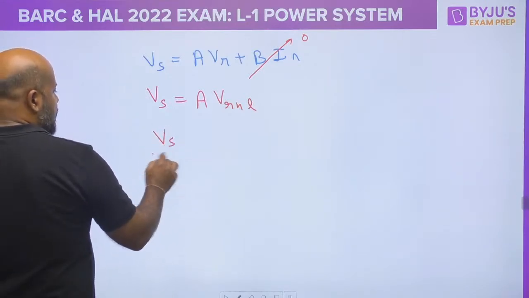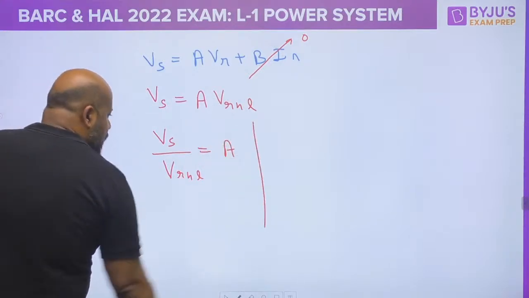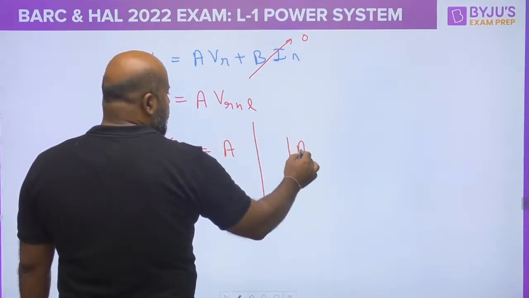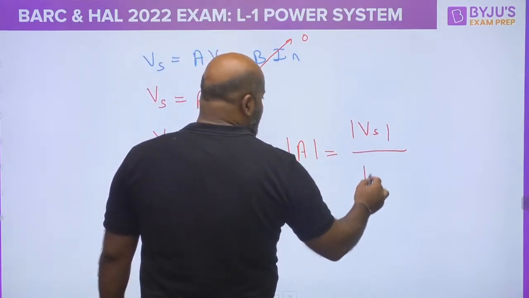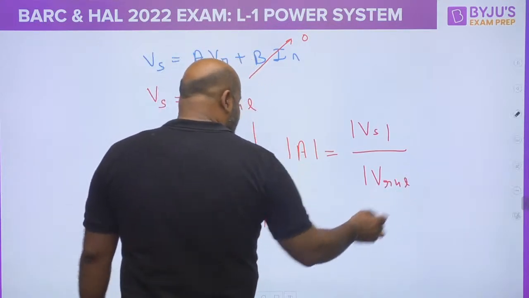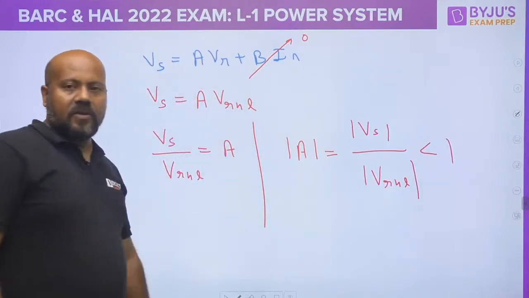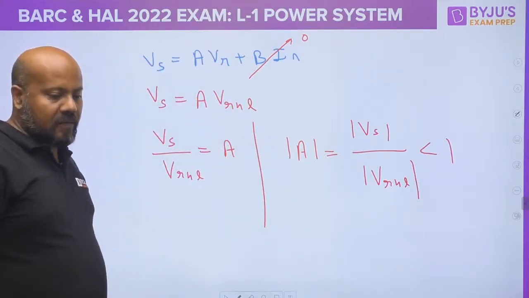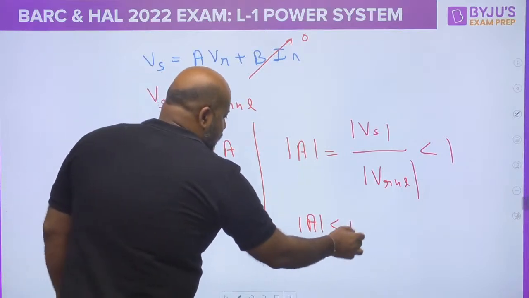You can write Vs upon VR no load is equal to A, or simply magnitude A is magnitude Vs upon magnitude VR no load. Now as per the Ferranti effect, this value is going to be less than 1 because the sending end voltage is less than the receiving end voltage. So very easily you can write mod A less than 1.